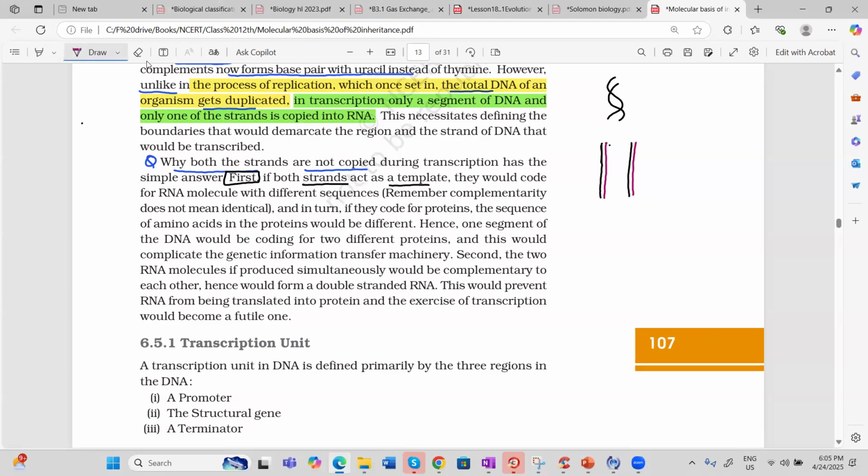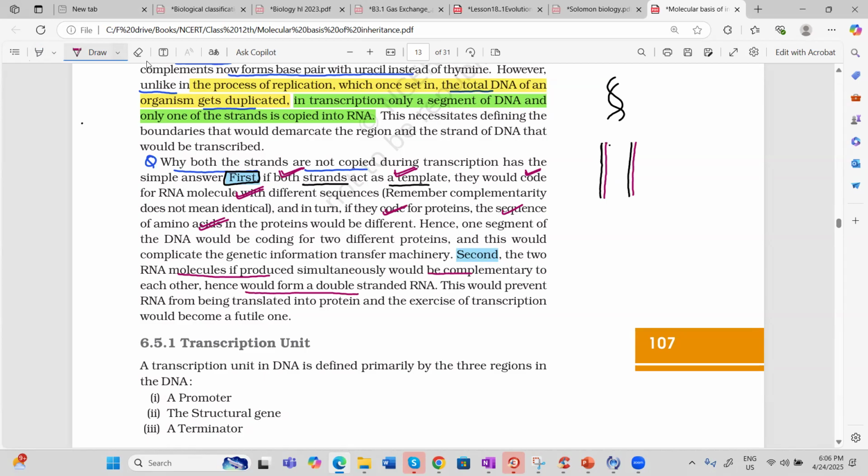Then what will happen if both strands act as a template? They will code for RNA with different sequences, and if they code for protein, the sequence of amino acids will be different. The two RNAs will have different sequences, and different proteins will be made. Second, if the two strands of RNA are produced simultaneously, because they are complementary to each other, they can make a double strand.